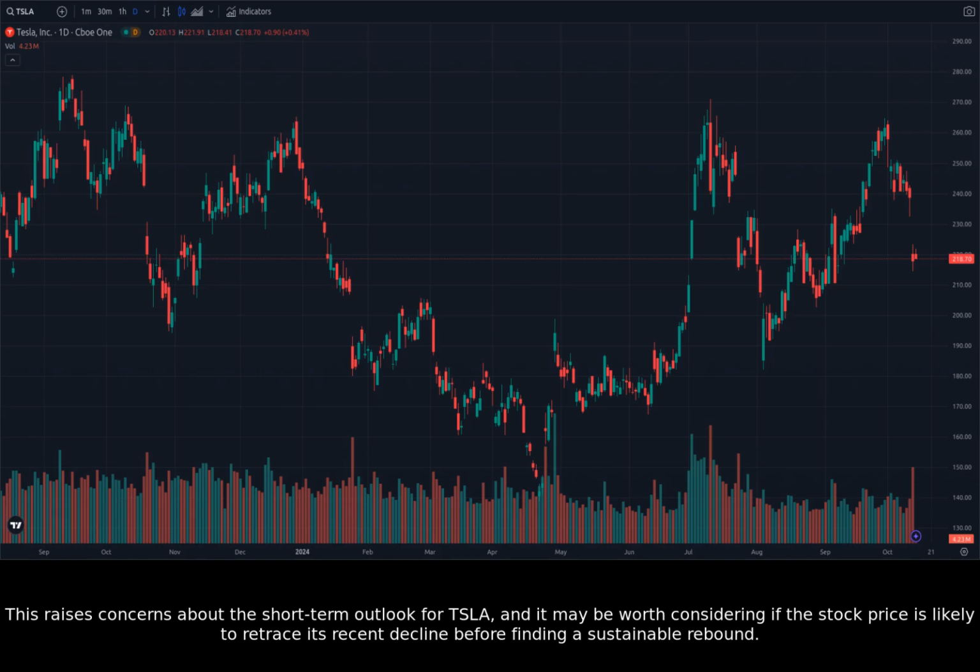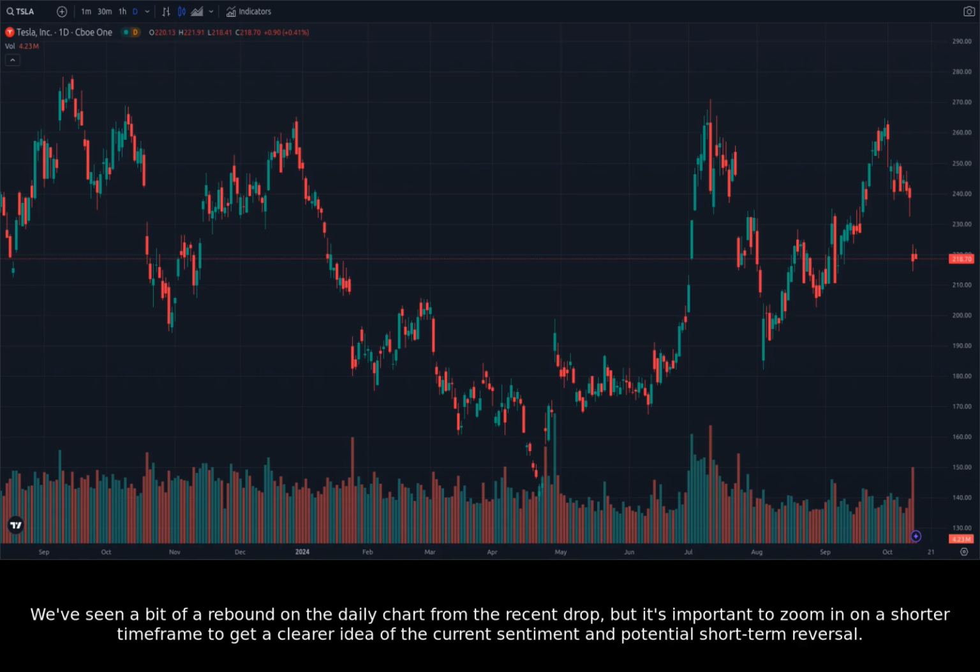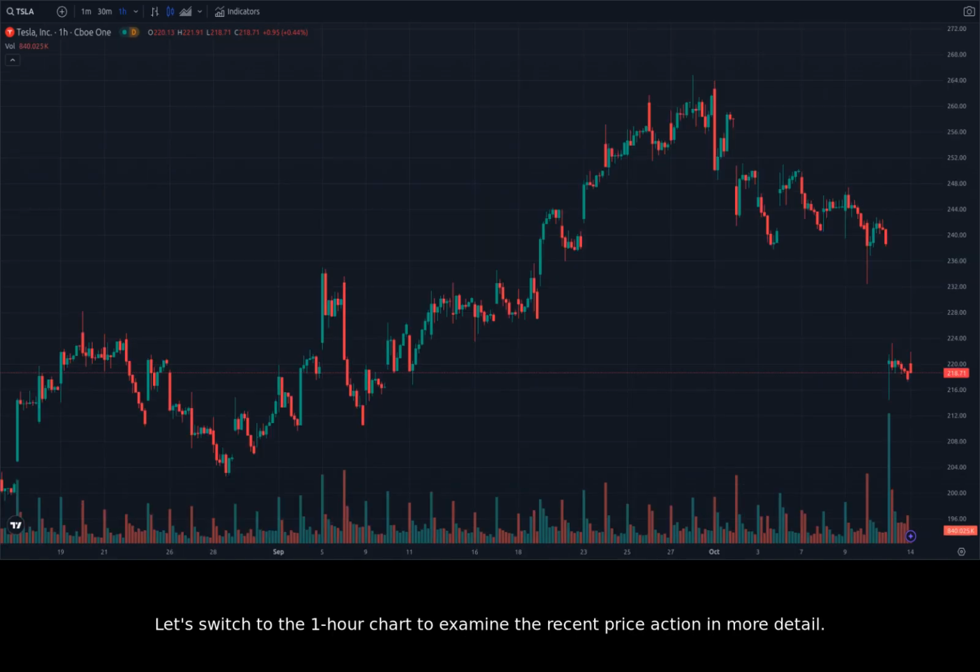This raises concerns about the short-term outlook for Tesla, and it may be worth considering if the stock price is likely to retrace its recent decline before finding a sustainable rebound. We've seen a bit of a rebound on the daily chart from the recent drop, but it's important to zoom in on a shorter time frame to get a clearer idea of the current sentiment and potential short-term reversal. Let's switch to the 1-hour chart to examine the recent price action in more detail.